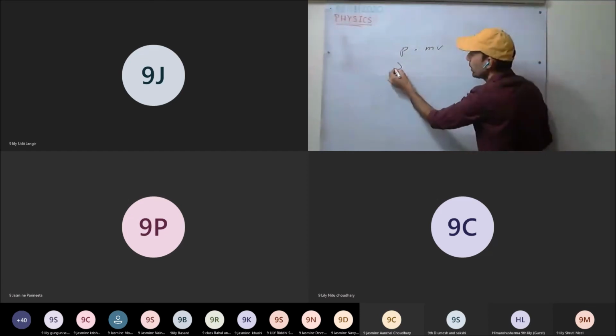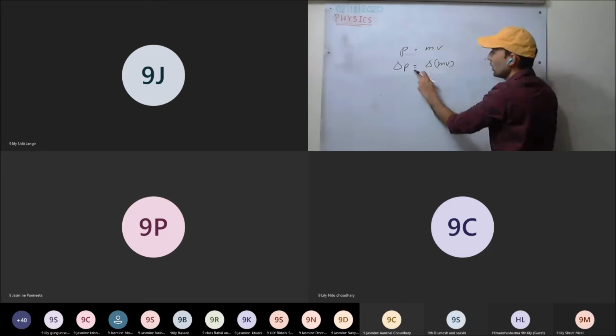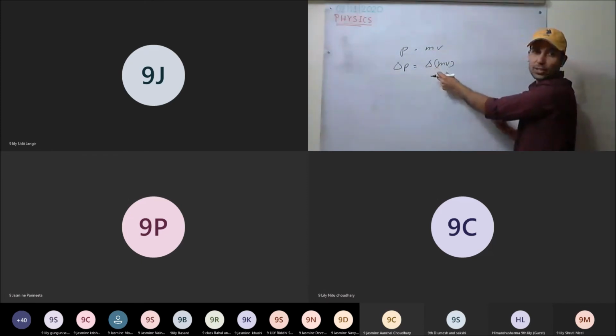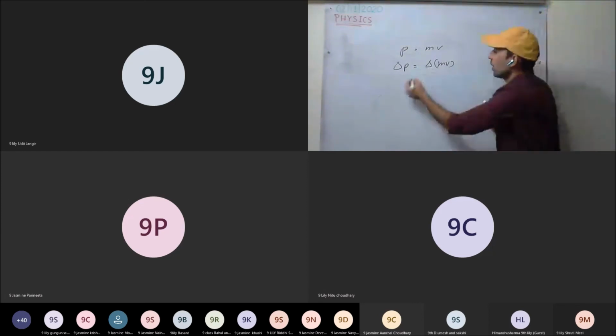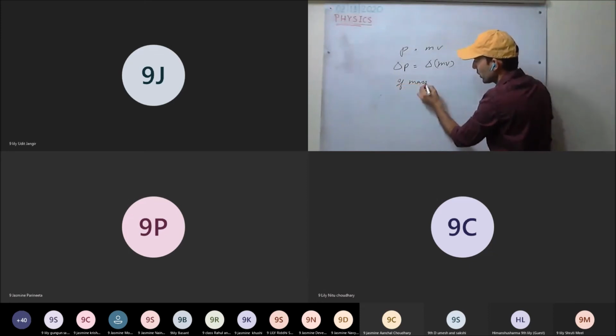Momentum, change in momentum, delta P. So delta mv. Change in momentum can happen if mass changes, velocity changes, or both change. Or if mass is constant, this is the condition.